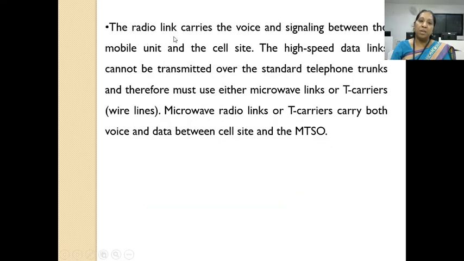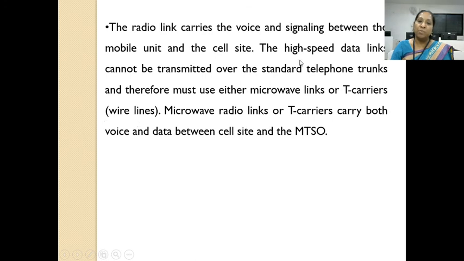The radio link carries the voice and signaling between the mobile unit and the cell site. So we have seen the radio links. These are used to carry the voice and signaling between the mobile unit and the cell site. The high speed data links cannot be transmitted over standard telephone trunks and therefore must use either microwave links or T carriers, that is wire lines.